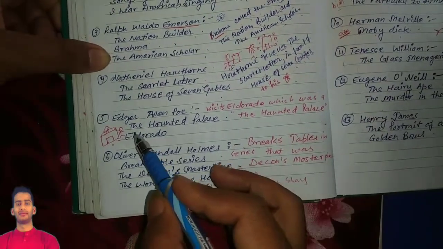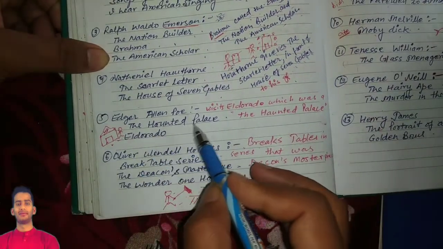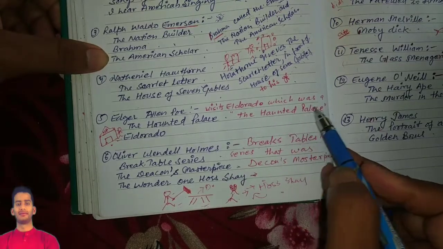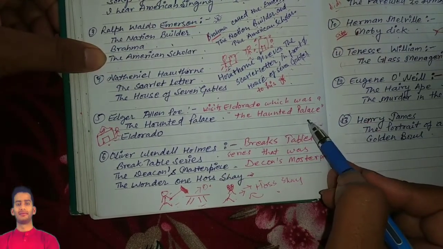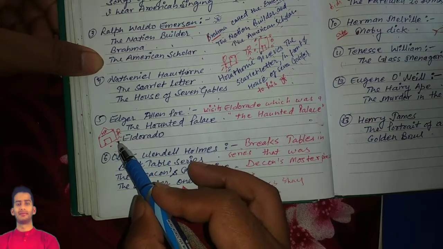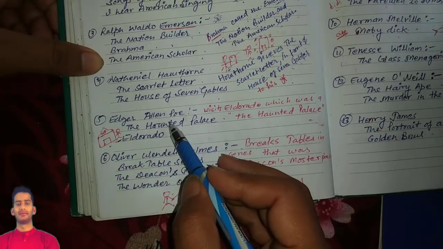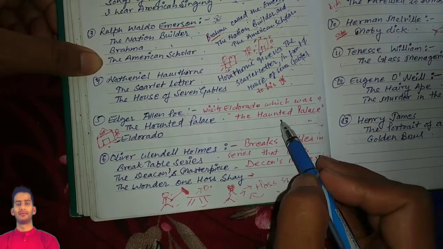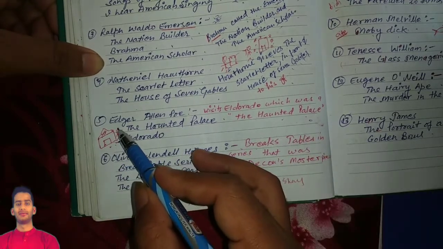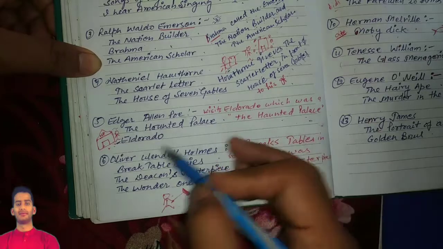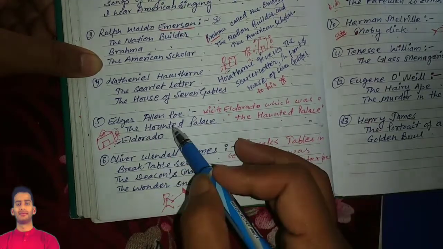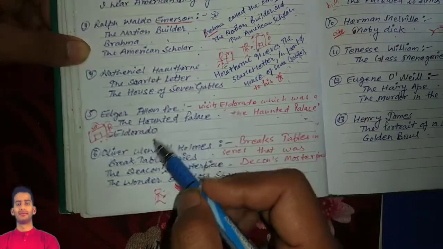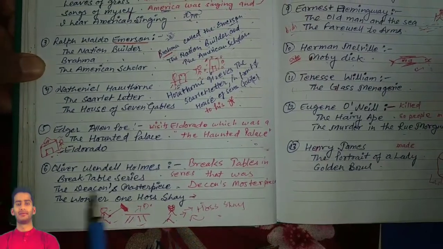Now let's come to the next one. Edgar Allan Poe visits El Dorado, which was the haunted palace. Here we have Edgar Allan Poe, and he went to a house which was a haunted palace. He was afraid of that palace. So who went to the haunted palace? Edgar Allan Poe. Hopefully you got it.